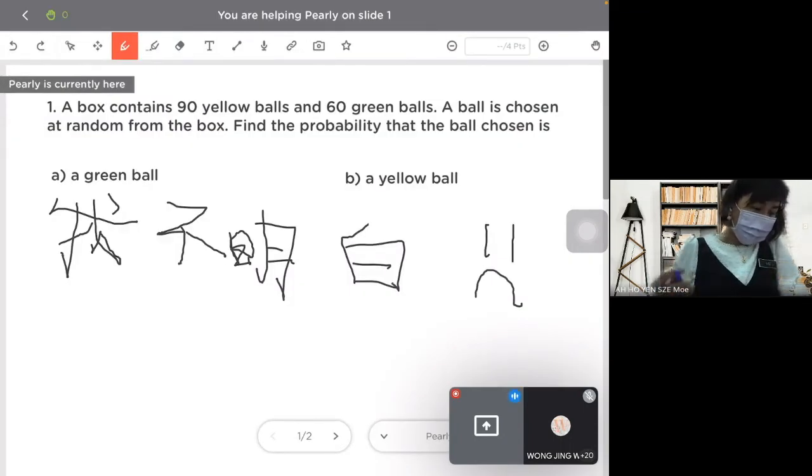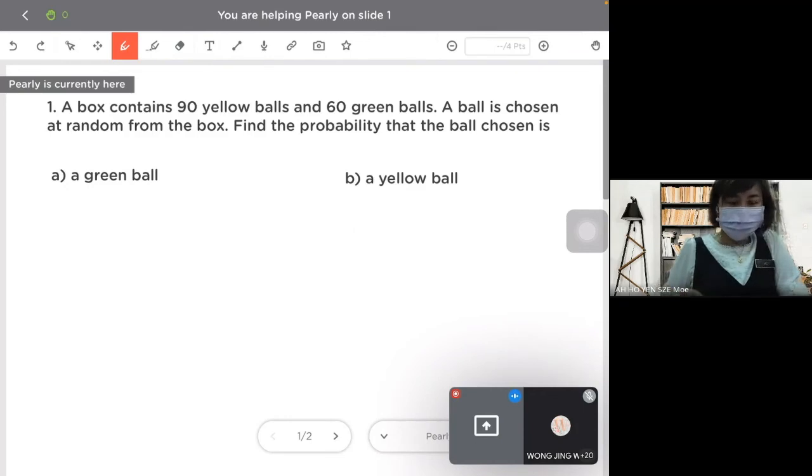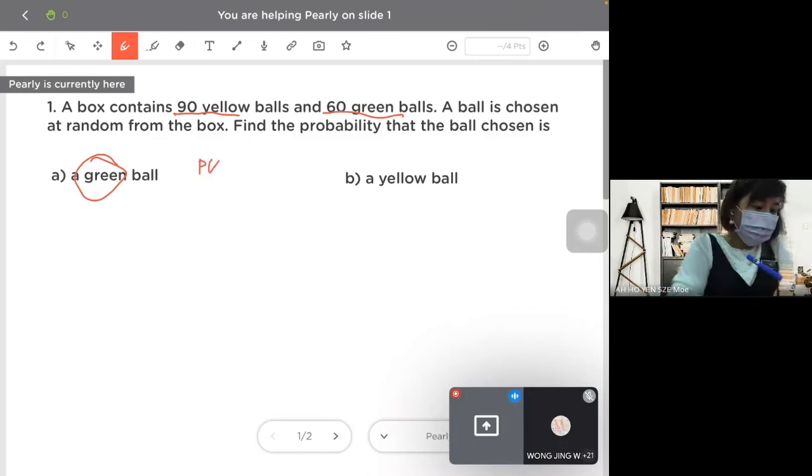Okay, I show you now. A box contains 90 yellow balls and 60 green balls. Keywords. A ball is chosen at random from the box. They want the green one. Do you still remember the formula to get a probability? n(A) over n(S), right?